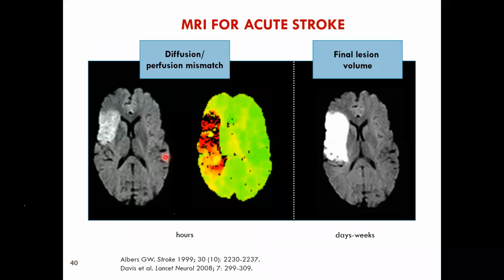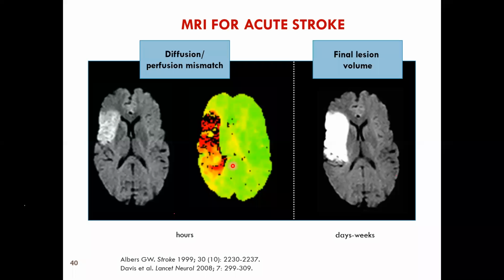As you can see from these slides, the one on the left, the white image, is the infarcted one. The green one with the dark and red mixed, orange mixed, is the region where perfusion is less. This is known as diffusion-perfusion mismatch. The diffusion is the white one, which is infarcted, and this green one shows the perfusion less.